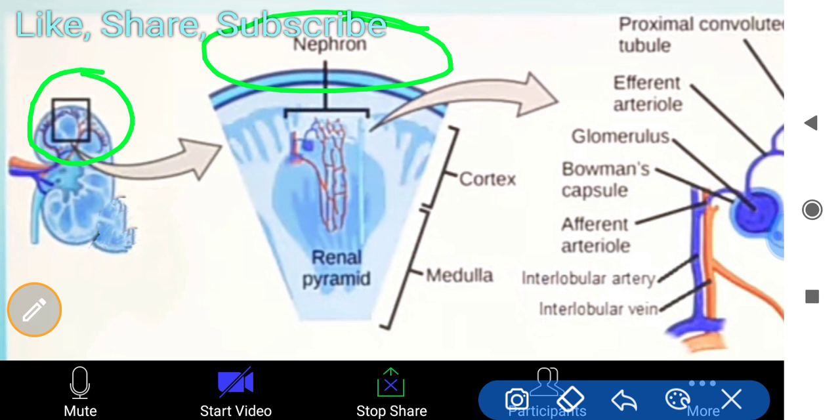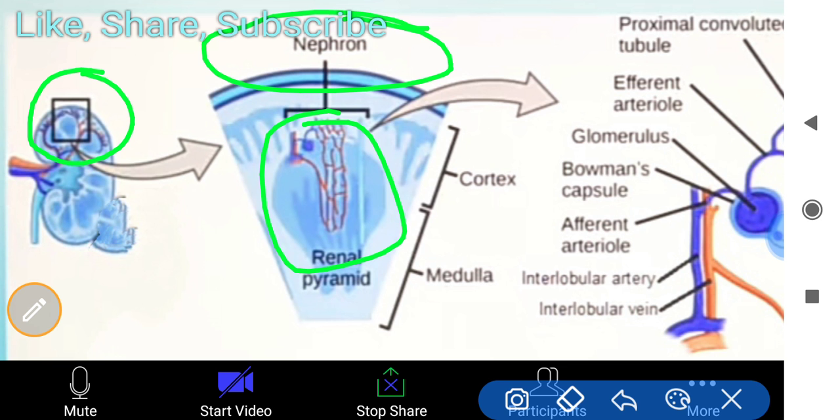In human beings, in your two kidneys, millions of nephrons are found. You can wonder that in these structures only, the purification of blood or urine formation takes place.